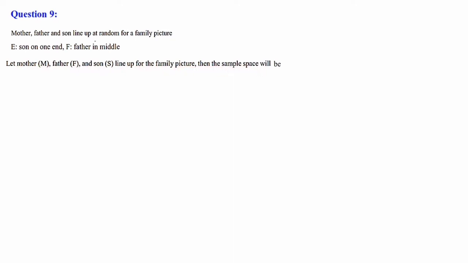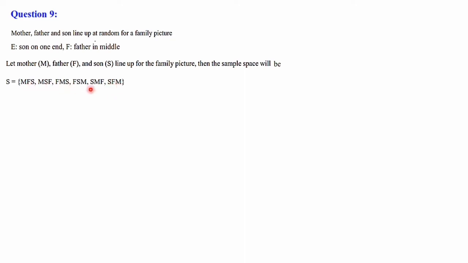Then the sample space will be: M, F, S: mother first, father in the middle, son at last. Again mother first, son in the middle, father at last. Then father first, mother in the middle, son at last. Again father first, son middle, mother last. Again son first, mother middle, father last. Again son first, father middle, mother last.